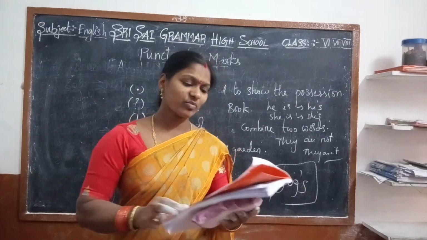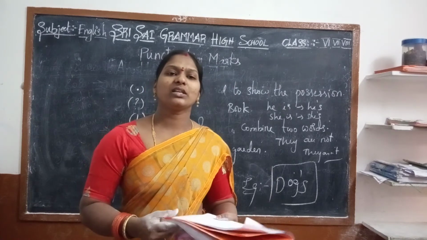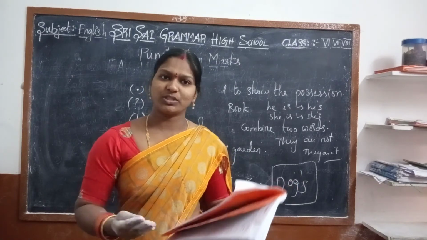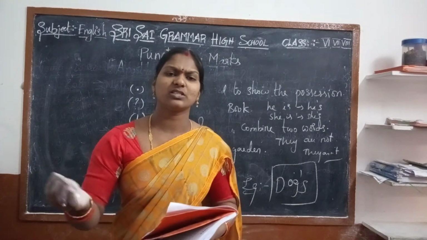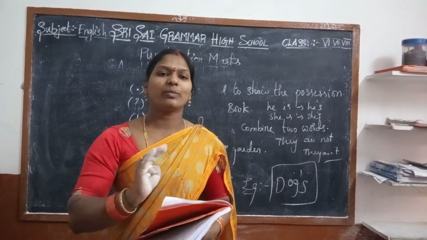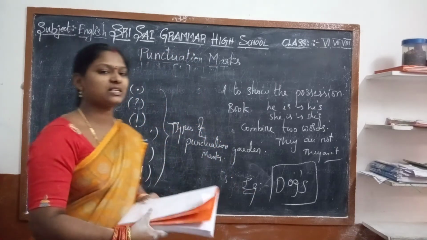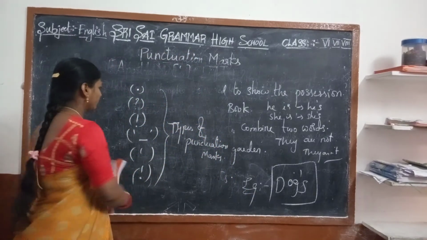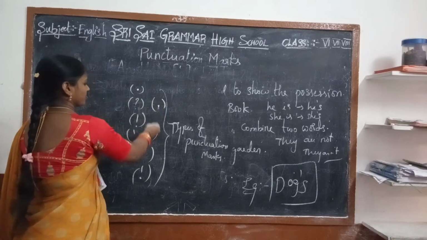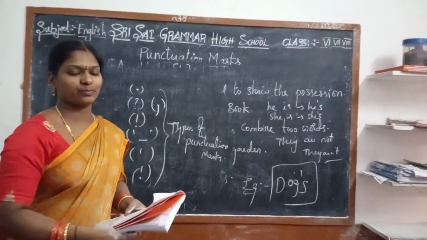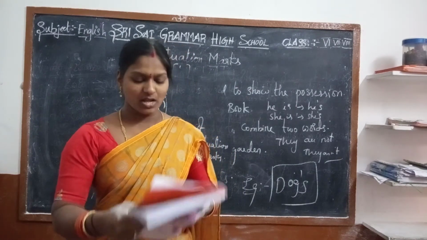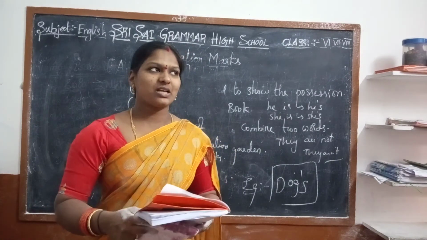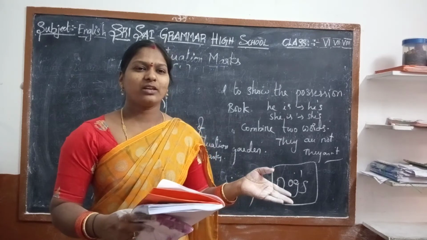And the comma is used to separate two things, two words, or two persons or anything. That is the comma symbol we use like this. Not only things, words also can be separated. For example, day, month, year.